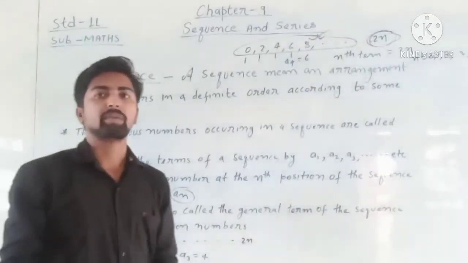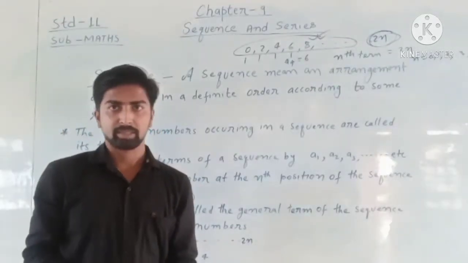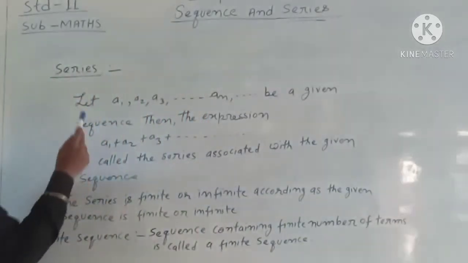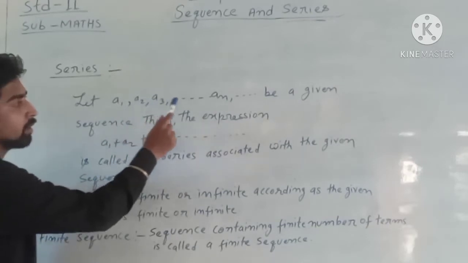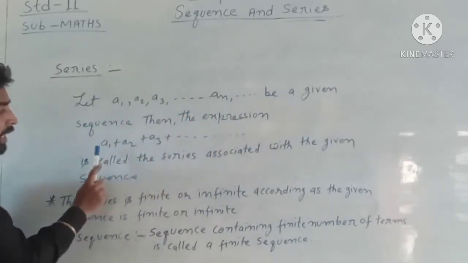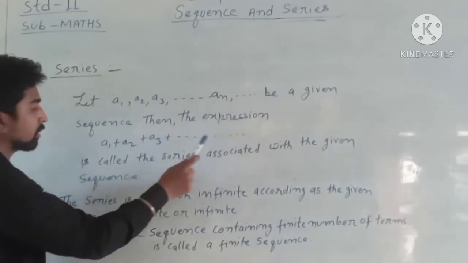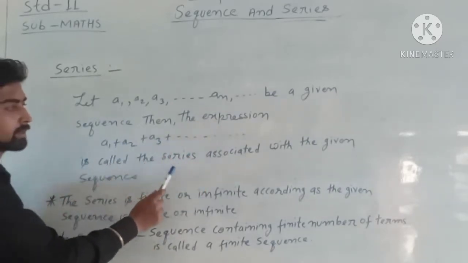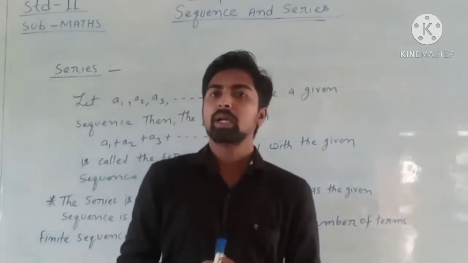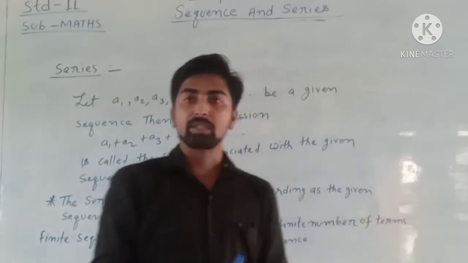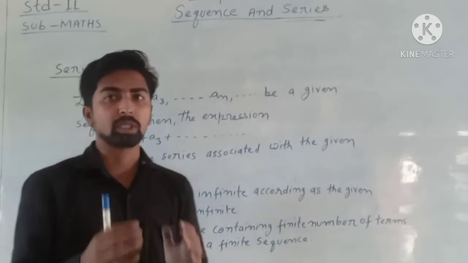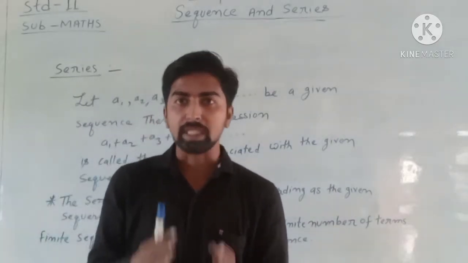Now students, we will discuss series. Students, series: let a1, a2, a3, dot dot an be a given sequence, then the expression a1 plus a2 plus a3 plus dot dot is called the series associated with the given sequence. Series is formed with the help of the terms of a sequence.